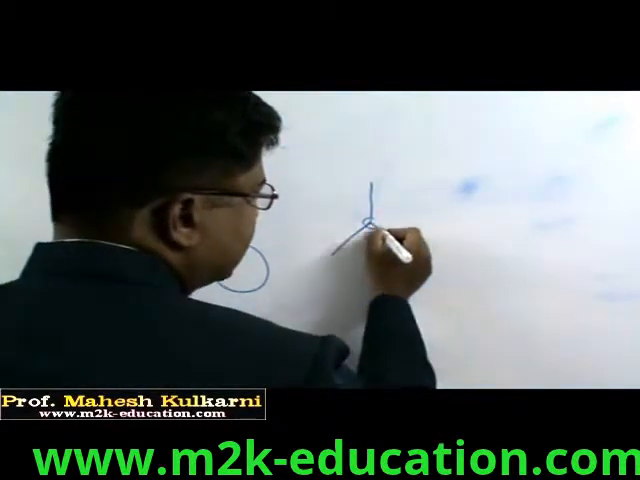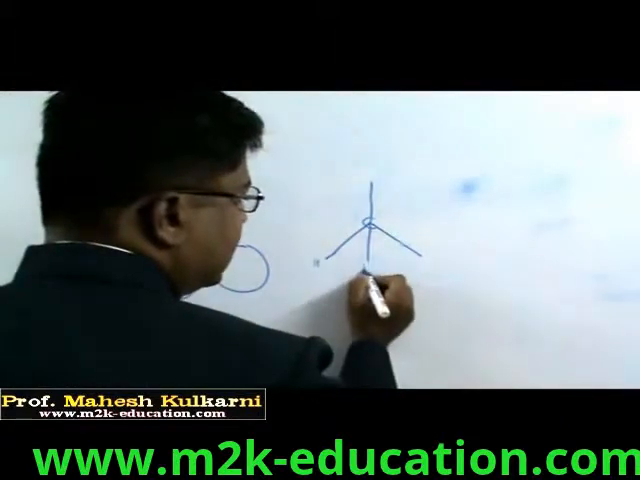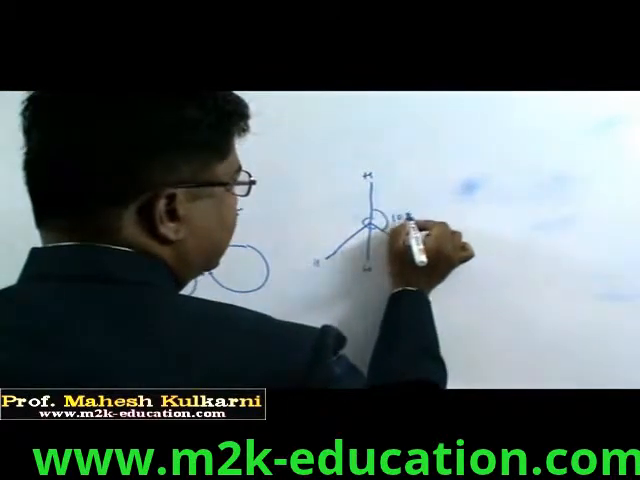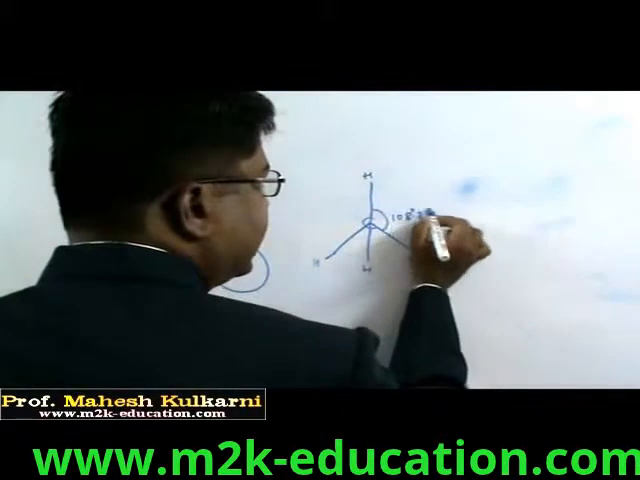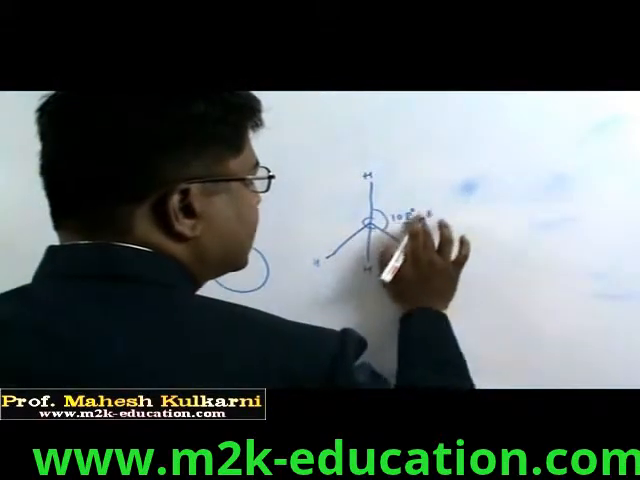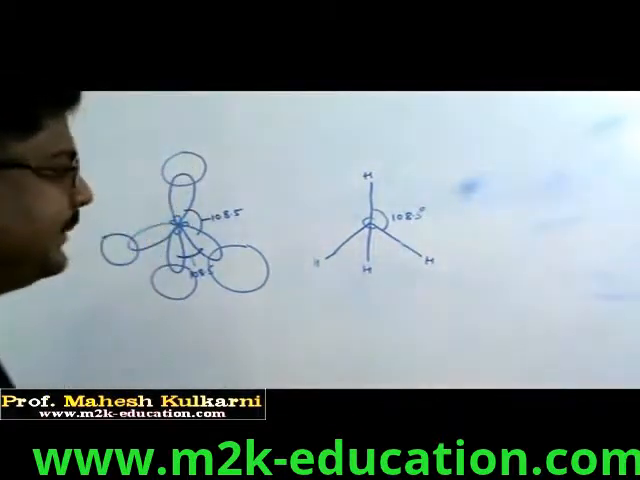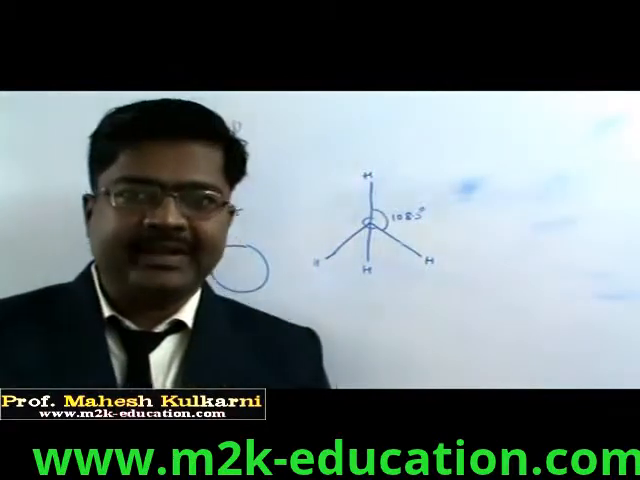I am giving you this line structure now, or dash structure rather. Here hydrogen are attached and bond angle here is 108 degree 28 minutes, or simply we can say 108.5 degree. So this is the structure of methane.